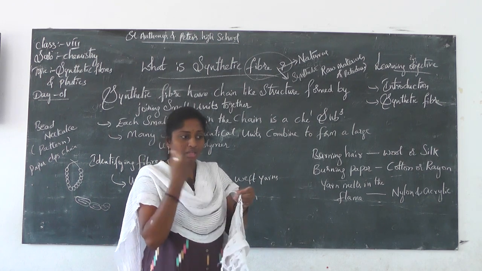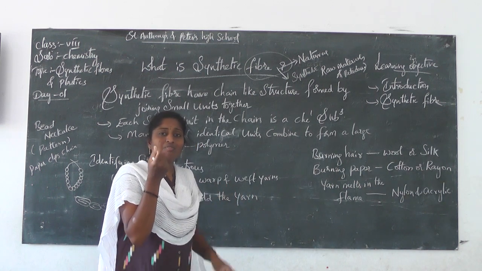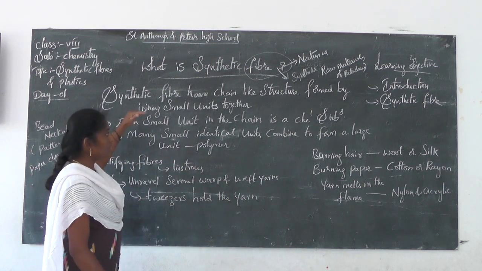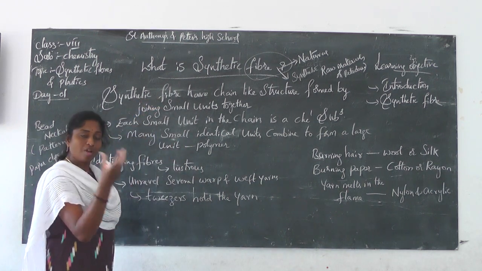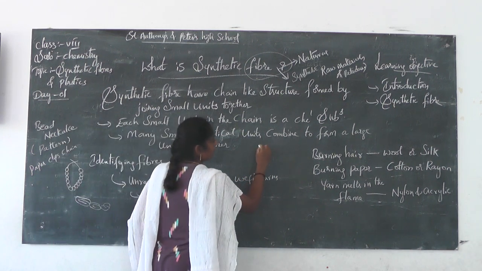By observing through a lens or anything, you can see so many very thin, fine structure-like substances. That is what I want to say. So here, whenever you observe a single unit, the single unit is known as a monomer.